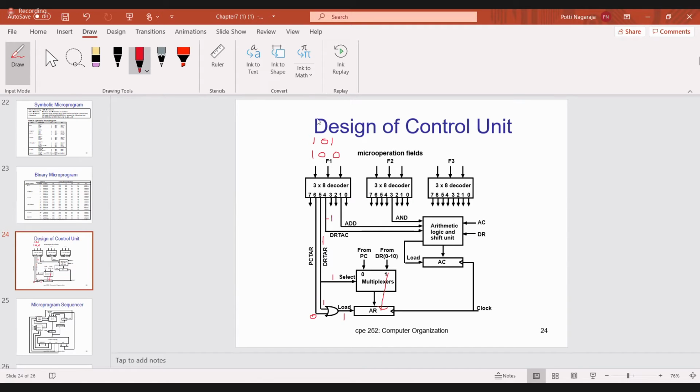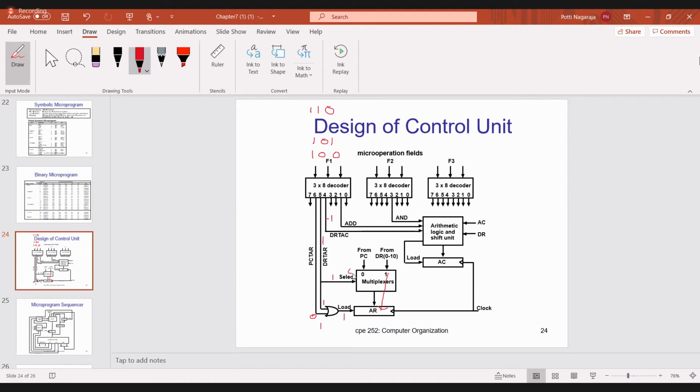Now similarly, another operation. If the opcode is 110, which line is active? Sixth line, sir. Very good. So the sixth line is active, so the sixth line is 1. And what about the fifth line? 0. So the fifth line is 0.